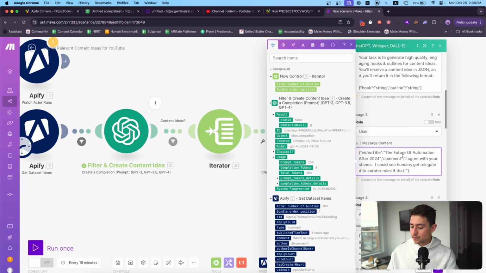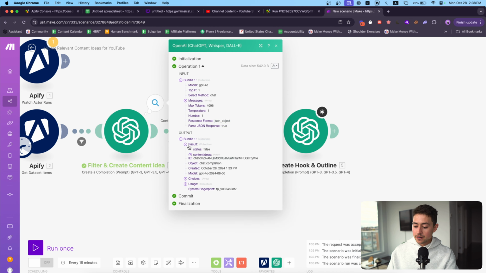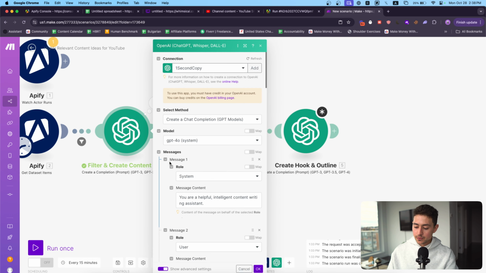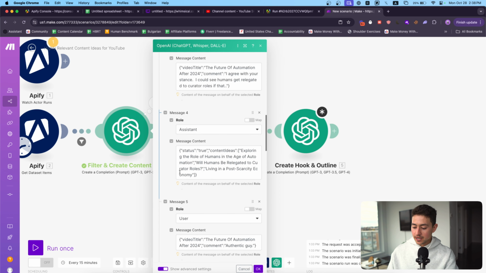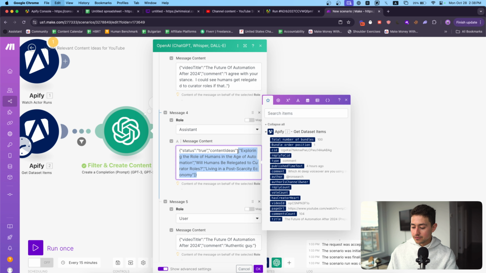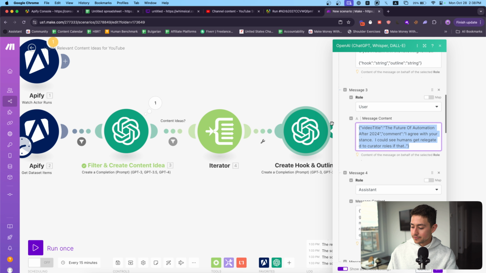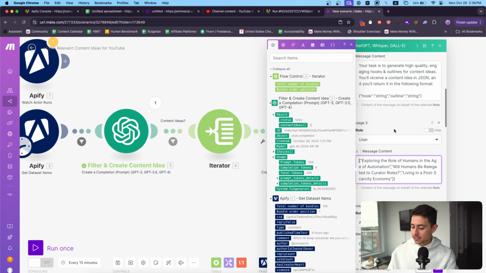Okay, sweet. So now I'm going to build out our next prompt. The way I'm going to do it is I'm going to use the training examples that I had in the previous one. There's no use rebuilding the wheel from scratch, right? I really like these ideas. So what I'll do is I'll feed in this object. We'll go content idea, and we're just going to do one at a time.